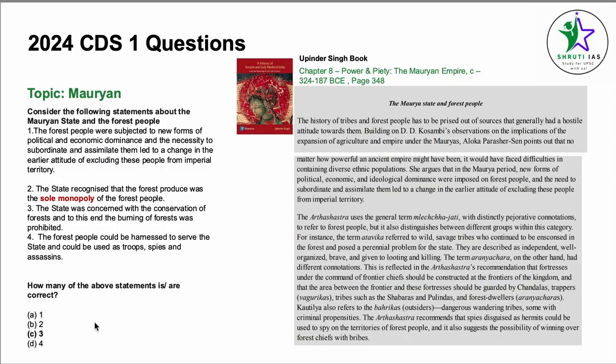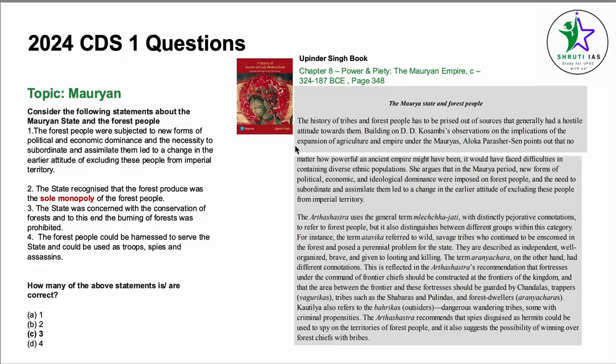I'm not going to read out all the points. 3 points are correct. The second point is incorrect, the sole monopoly of the forest people. These are directly given here in Chapter 8, Power and Piety, the Mauryan Empire, circa 324 to 187 BCE, page number 348. The history of tribes and forests has to be prized out of sources that generally had a hostile attitude towards them, building on D.D. Kosambi's observations on the implications of the expansion of agriculture in the empire under the Mauryas.